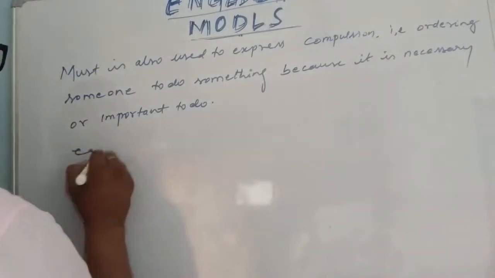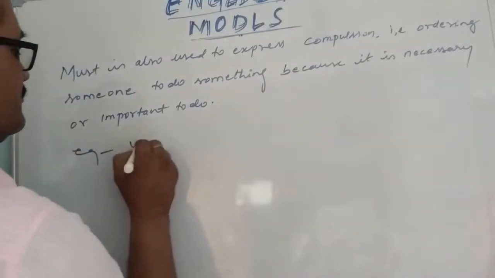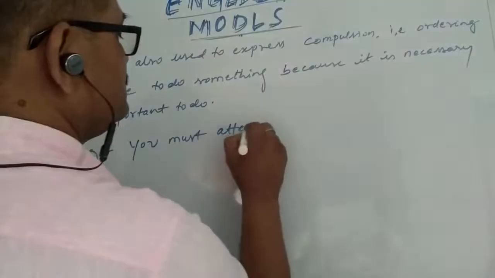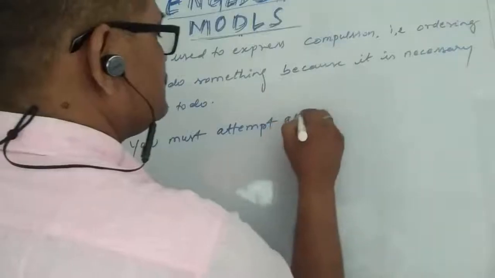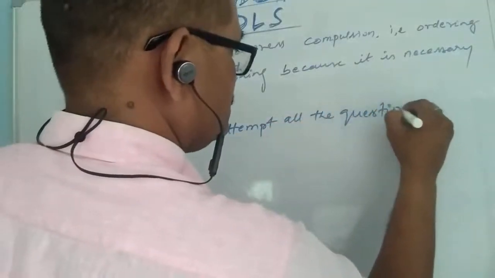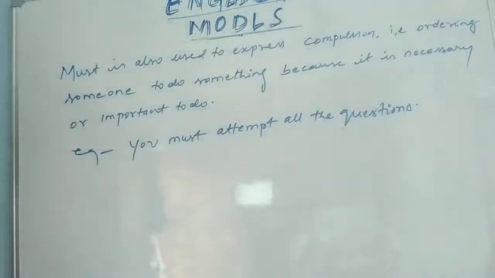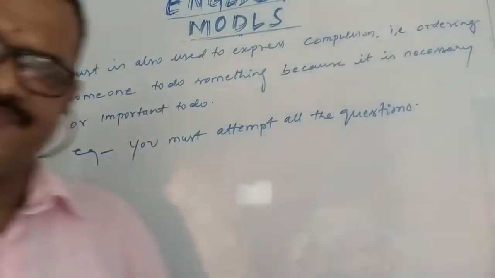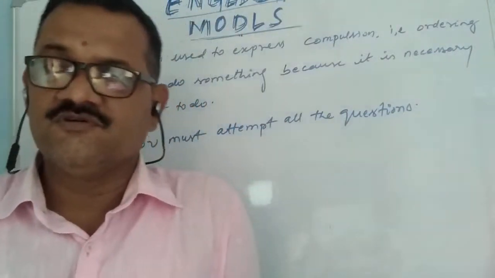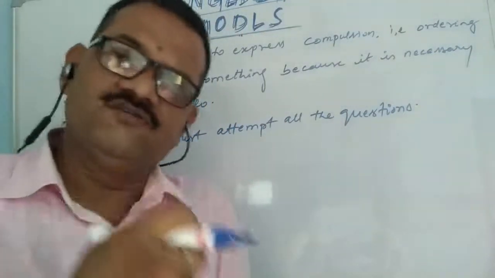For example, you must attempt all the questions. That means it is necessary. If you want to get good marks, a good score, you have to attempt all the questions.